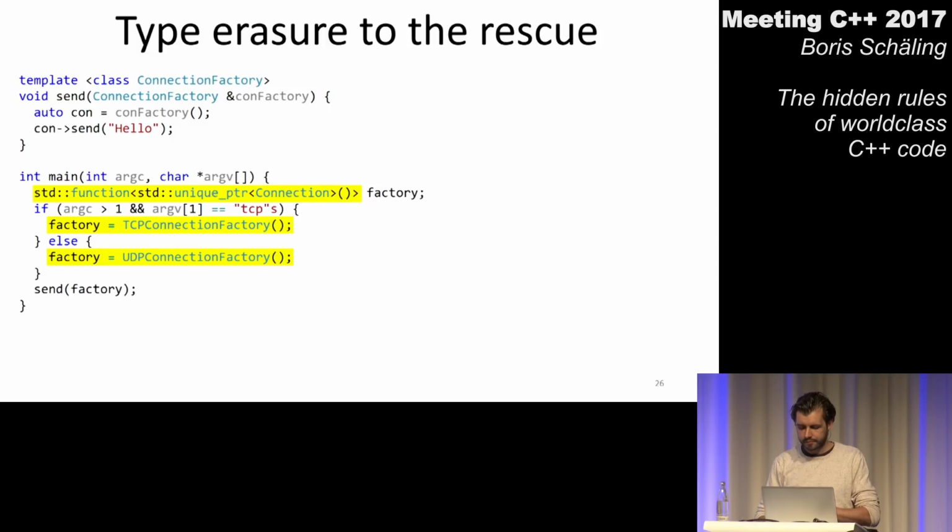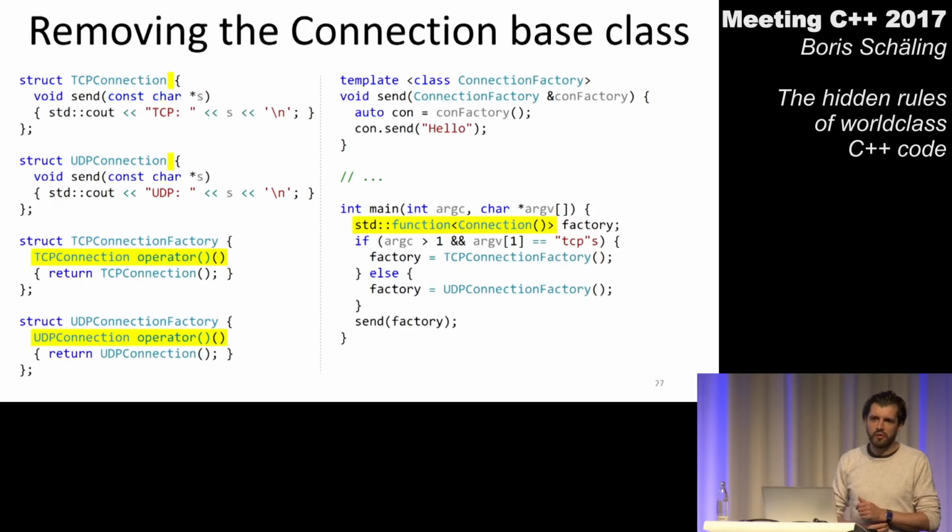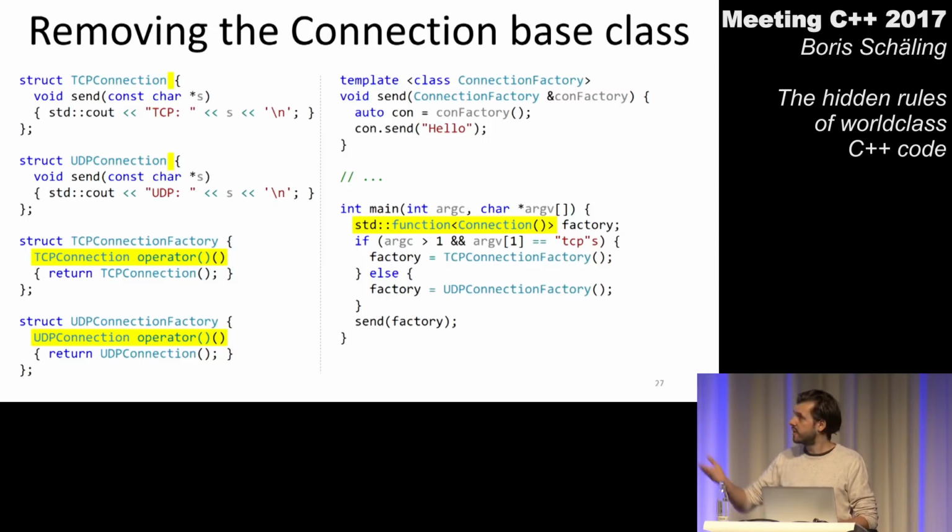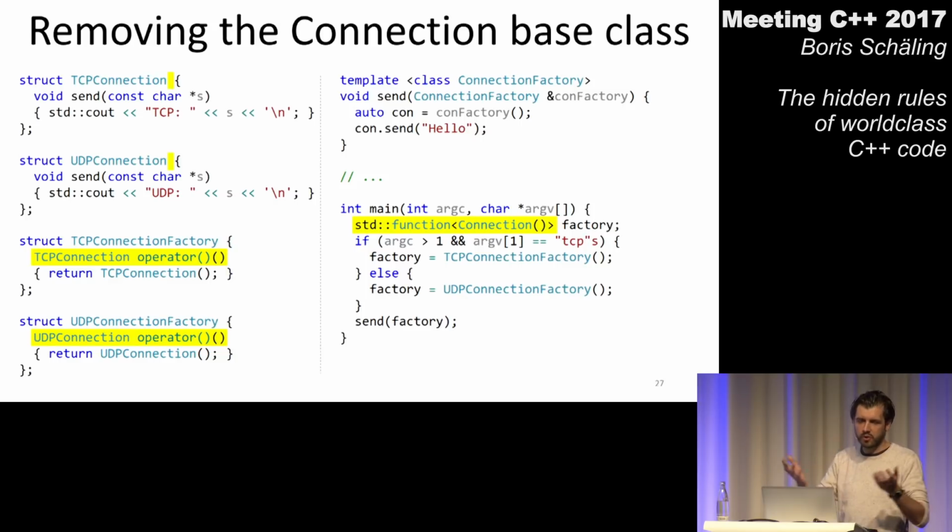So first, I get rid of my class hierarchy again on the left side. So I want my TCP connection class and my UDP connection class, again, to be independent entities, not derived from a base class. Then, of course, I need to adapt my functions in the connection factories. They cannot return a pointer anymore to some base type. There is no base type anymore. So my TCP connection factory returns a TCP connection object. My UDP connection factory returns a UDP connection object.